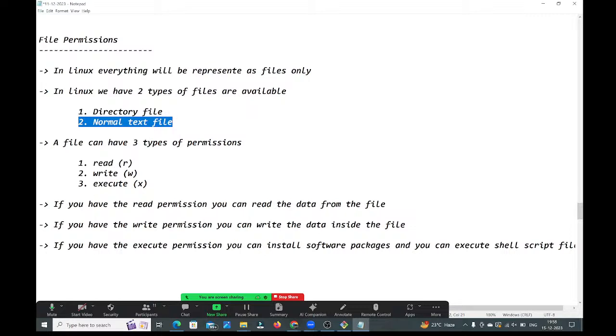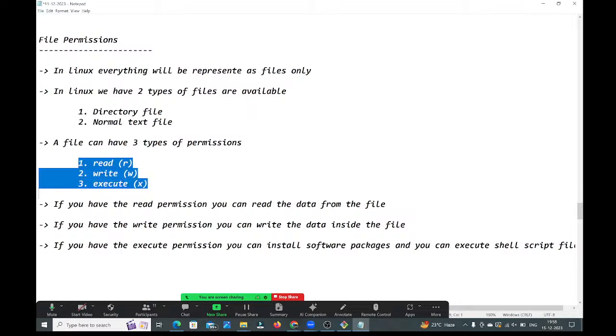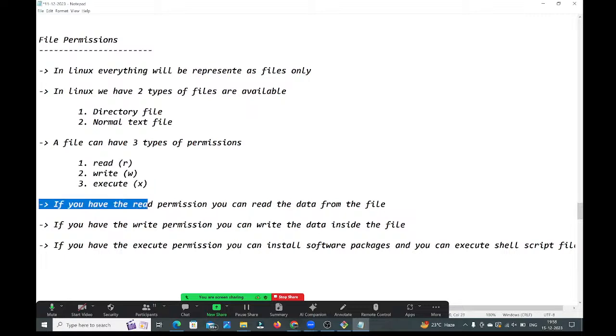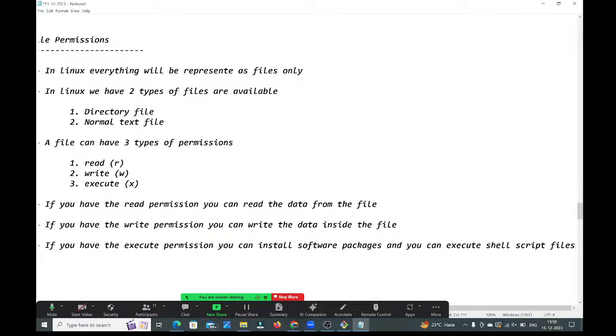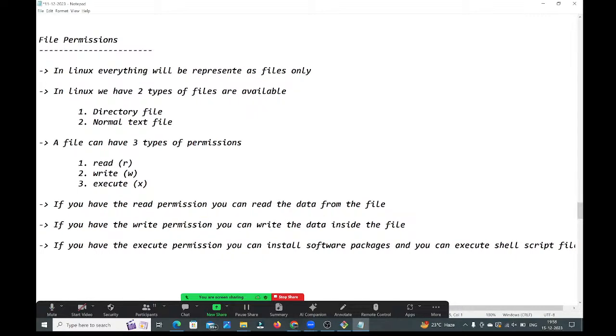If you go to any file, we can see three types of permissions: read, write, and execute. If you have the read permission, you can read the data from the file. If you have the write permission, you can write data inside the file. If you have the execute permission, you can install software packages and execute shell script files. Up to here, clear, guys?